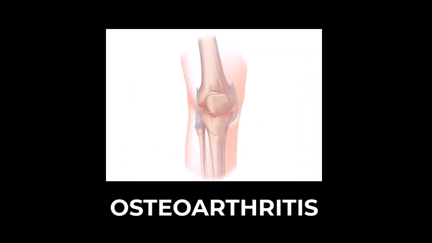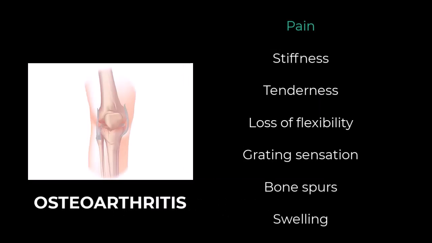Osteoarthritis. Osteoarthritis is the most common form of arthritis affecting millions of people worldwide. Symptoms. Osteoarthritis symptoms often develop slowly and worsen over time. Signs and symptoms of osteoarthritis include pain. Affected joints might hurt during or after movement.